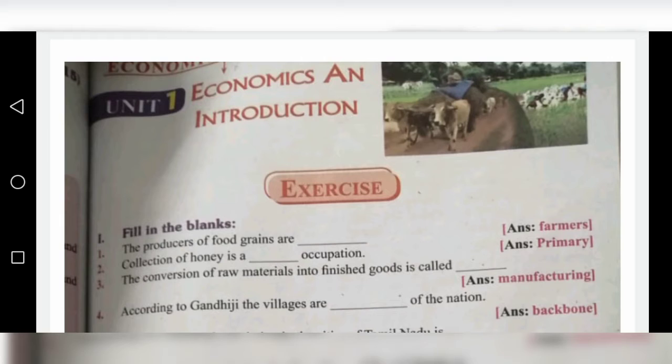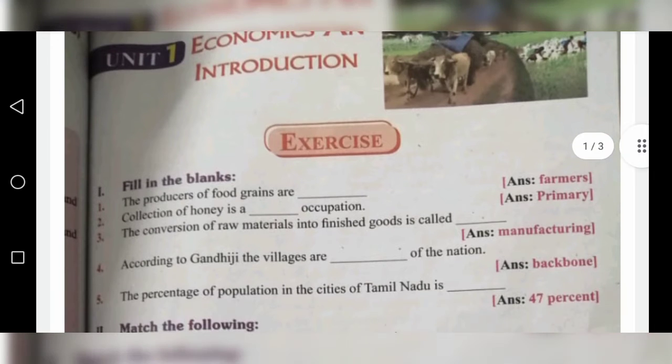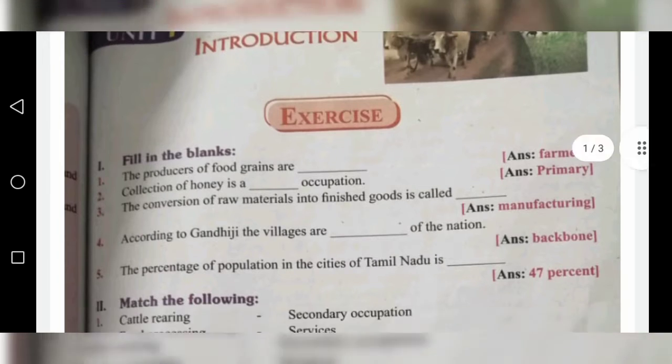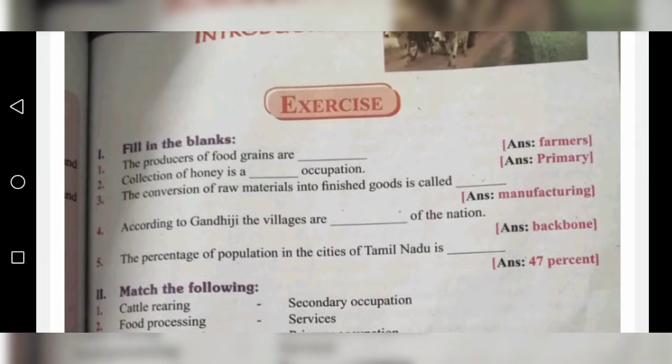First one, fill in the blanks. The producers of food grains are farmers. Collection of honey is a primary occupation. Third one, the conversion of raw materials into finished goods is called manufacturing.